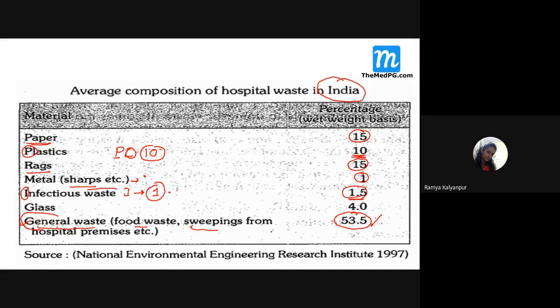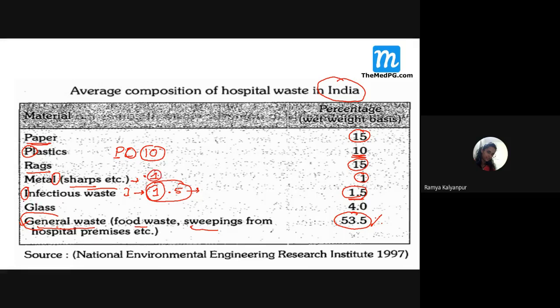It won't be more than that, 1.5 or 1.2, any number closest to this. Just say infectious waste is 1.5 or 1.2 if the options are like that. Then metals and sharp instruments are also not much, again 1 only. Just remember, METAL, at the end L is there. So imagine that it is also very little, 1%.